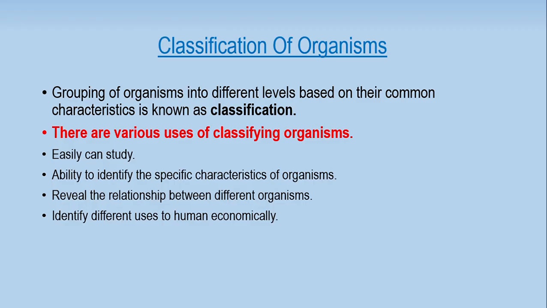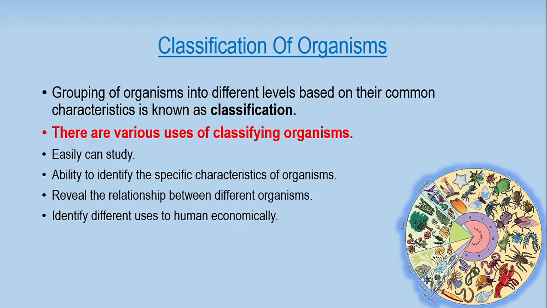As well, we can identify different economic uses, right? How can they help humans economically? I can also add another point, not only advantages: most organisms are helpful to humans, but some may cause diseases or infections.